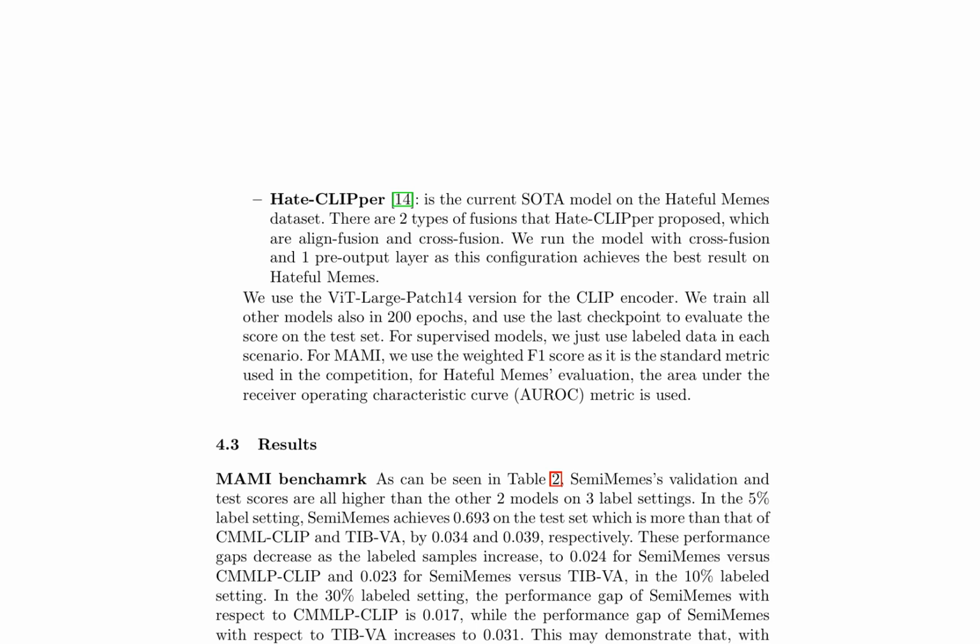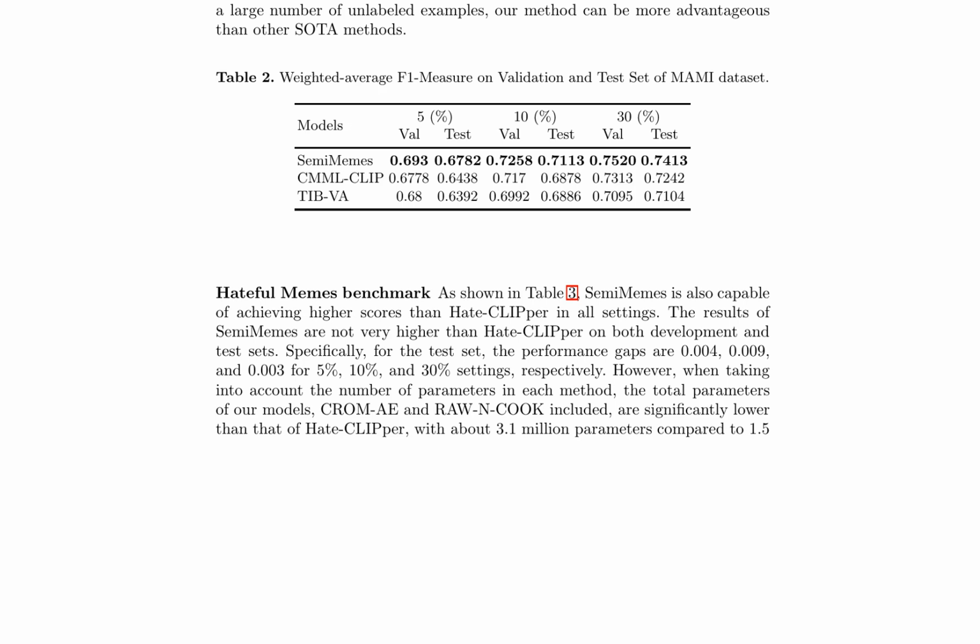The weighted average F1 scores for SemiMemes surpass those of CMMLCLIP and TIBVA in each label setting, demonstrating its effectiveness in leveraging unlabeled data to improve model performance. In the Hateful Memes dataset, SemiMemes achieves higher scores than HateCLIPper in all settings, albeit with smaller performance gaps.